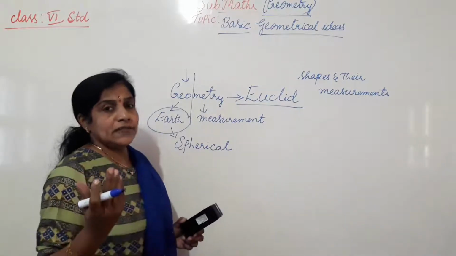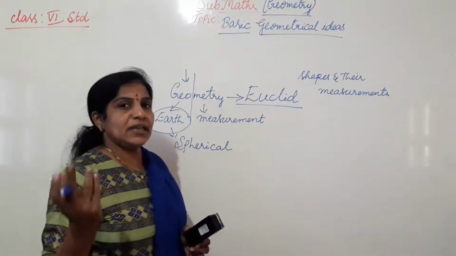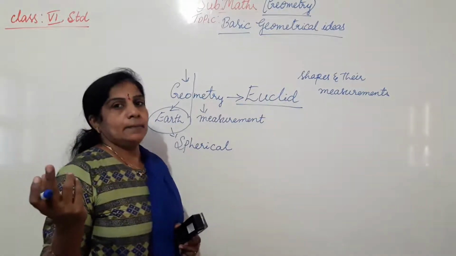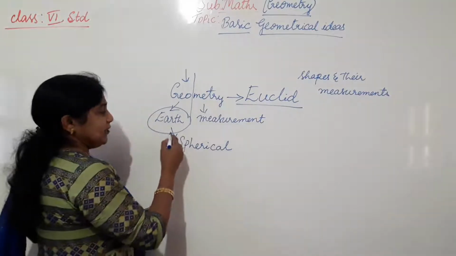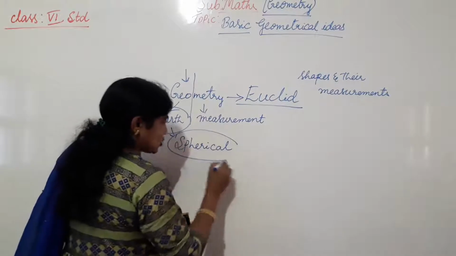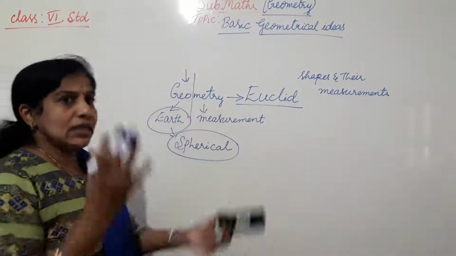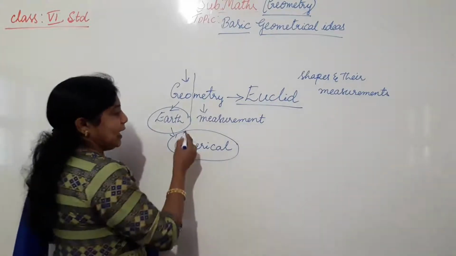I think you know the difference between spherical and circle. Circular is a 2-dimensional figure. Spherical is a 3-dimensional figure. So the earth is in spherical shape, which is one of the shapes. So symbolically they have taken it as earth.